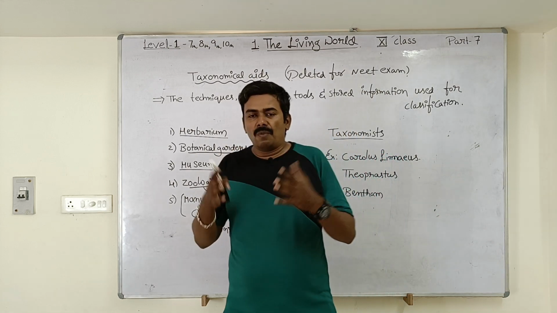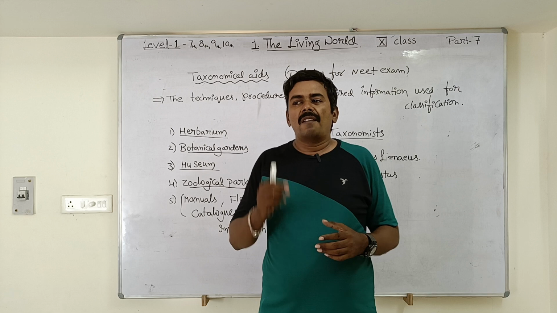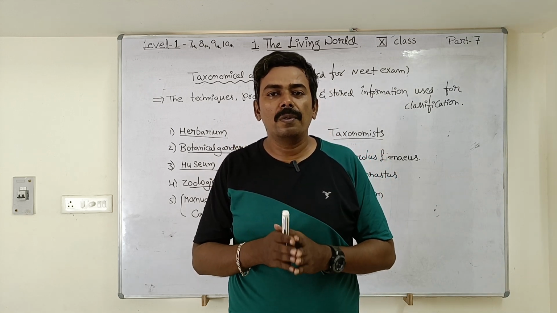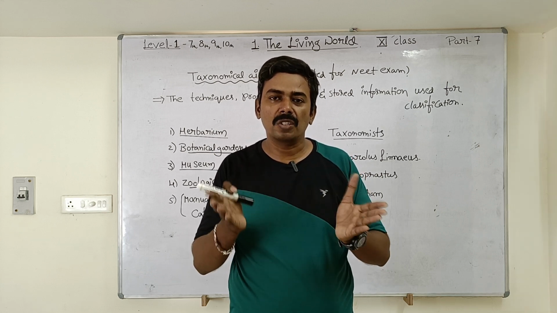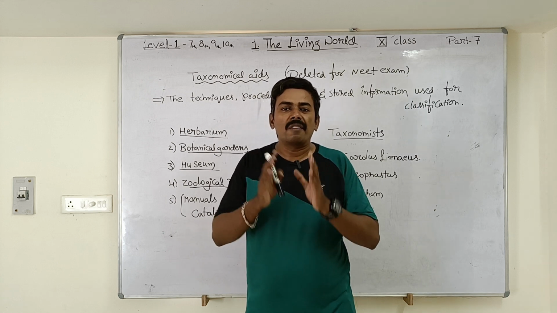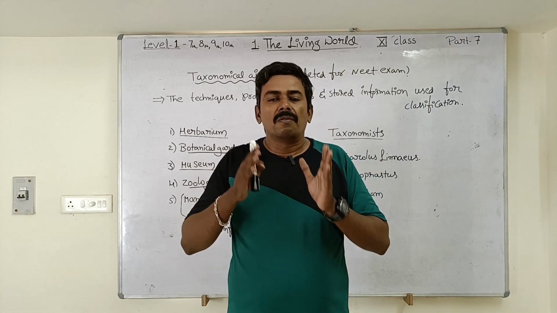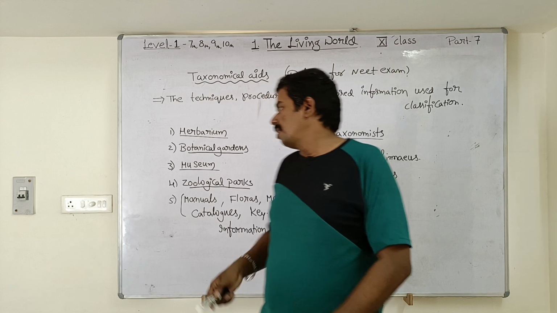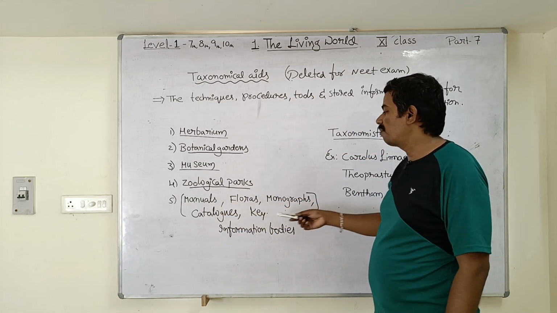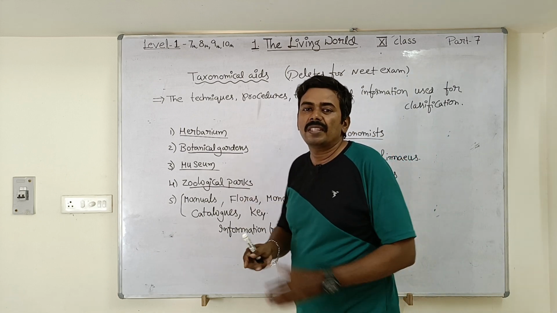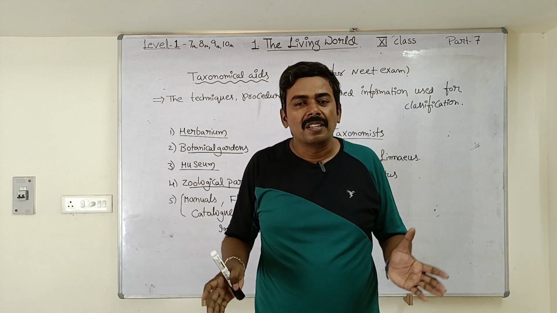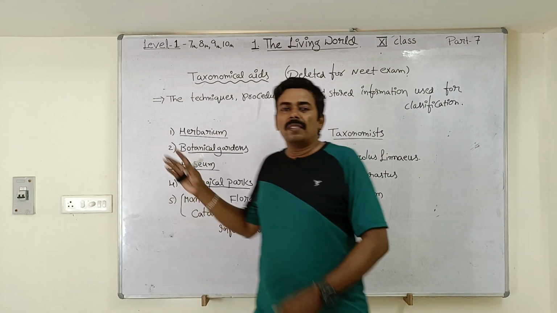Suppose you want to write an essay, okay, and you have some doubt regarding the meaning of certain words. So what will you do? You will refer to a dictionary like the Oxford Dictionary, isn't it? Similarly, taxonomists also refer to certain information bodies while they are classifying the living organisms, and such types of books are manuals, floras, monographs, catalogs and keys. So this is a brief information about different taxonomical aids. Understood, students? Copy this down in your notebook.